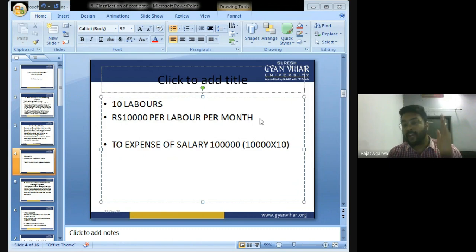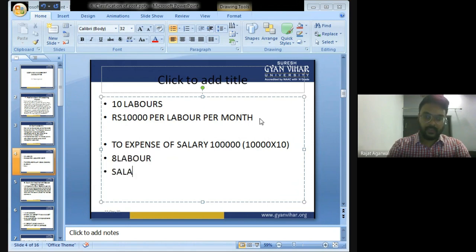Now, can management control this expense? If management finds that the salary expense is too much, can management control this expense? Yes, sir. Management has removed 2 employees. How many employees are there now? 8 laborers.